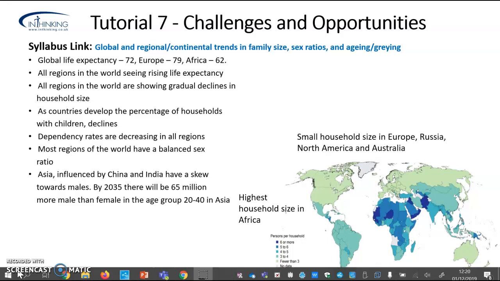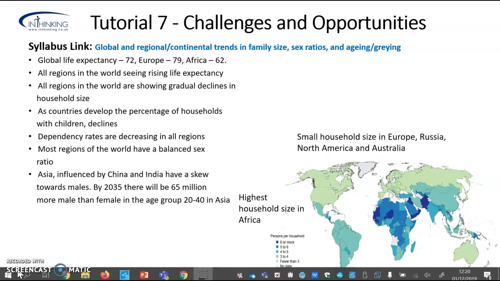Currently, Europe has a life expectancy of 79, so that's in 2019. Africa's life expectancy is 62. So all regions of the world are seeing this rise in life expectancy. And alongside that, all regions of the world are seeing a decline in household size. So the map in the bottom right corner shows that pattern.